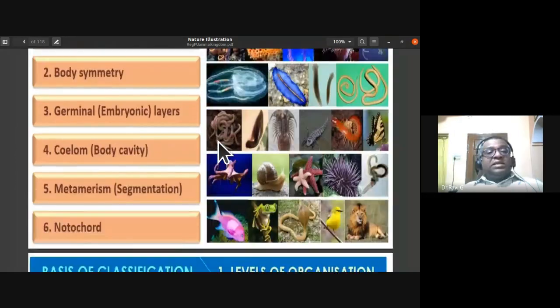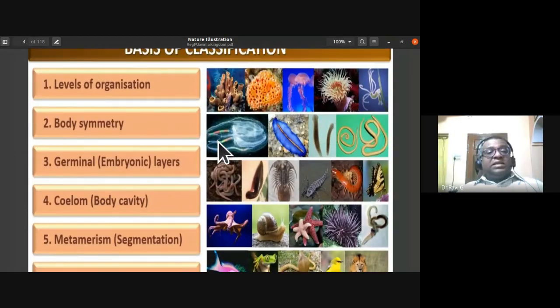So these are the various bases of classification. Various criteria for classification are the levels of organization. If they have a cellular grade of organization, an example is phylum Porifera. Tissue grade of organization, you notice in phylum Cnidaria and Ctenophora. Then you have the organ and organ system levels of organization, from phylum Platyhelminthes; you notice that almost all the phyla have it.